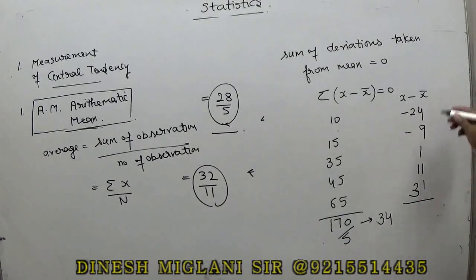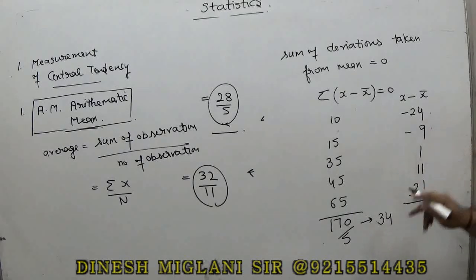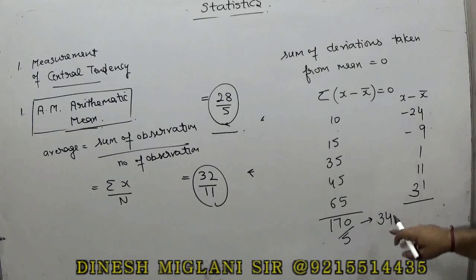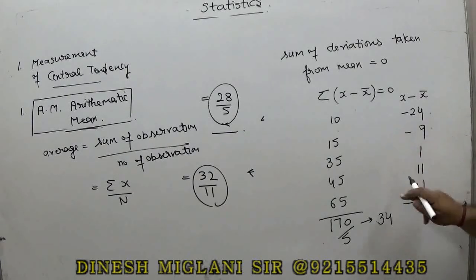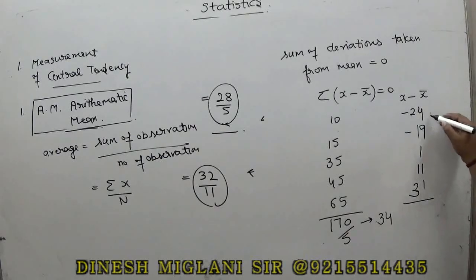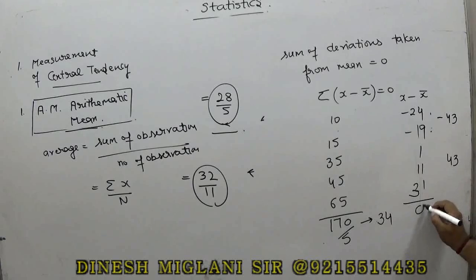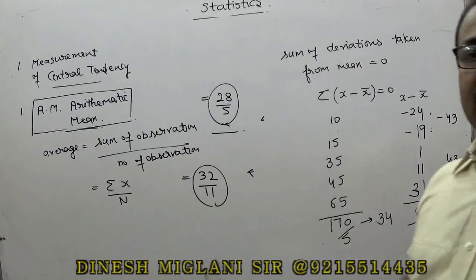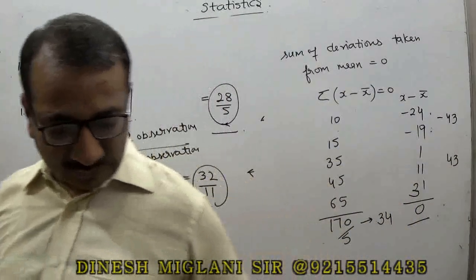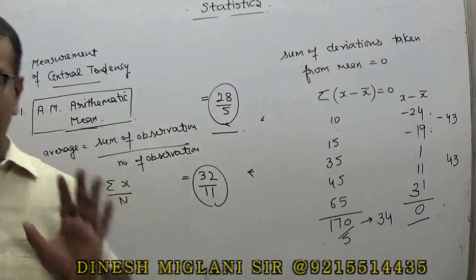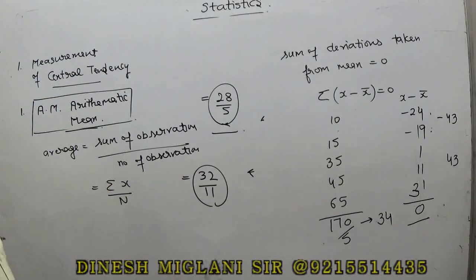Now when I make the addition of them, this is minus 43, and the positives add up to 43, so the sum is 0. It means the sum of the deviations taken from the arithmetic mean is always equal to 0, okay.